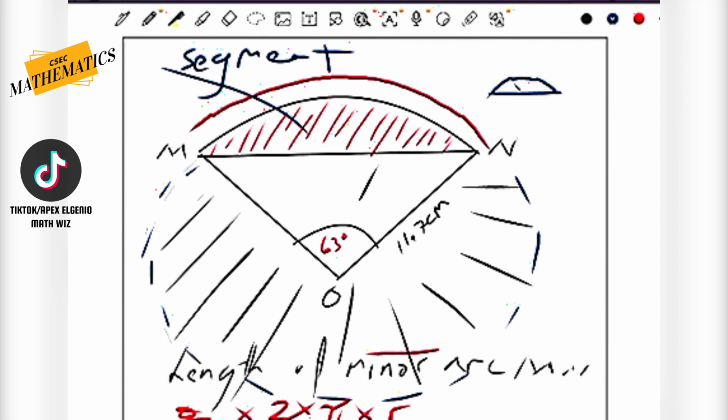So for this here, understand that the segment is a small portion of the sector. So the segment is inside the sector. I hope you guys understand that. The segment is inside the sector. So there's some subtraction that has to take place here. But what exactly do you subtract?